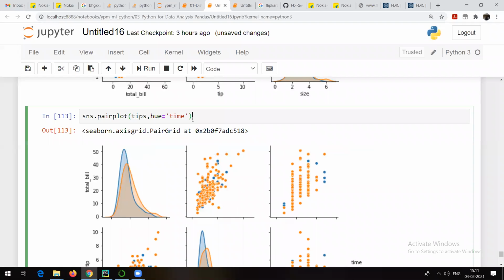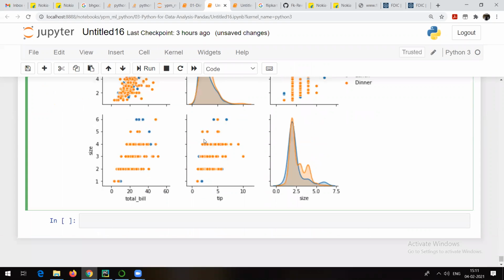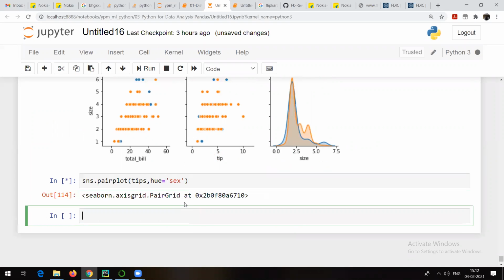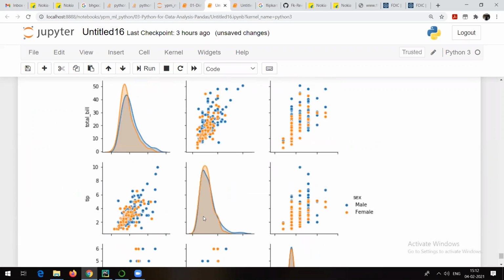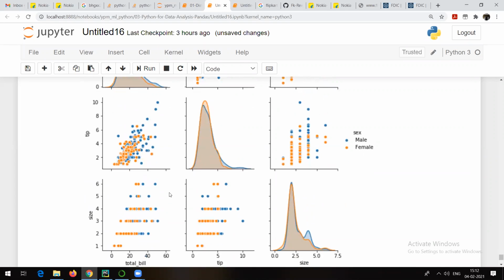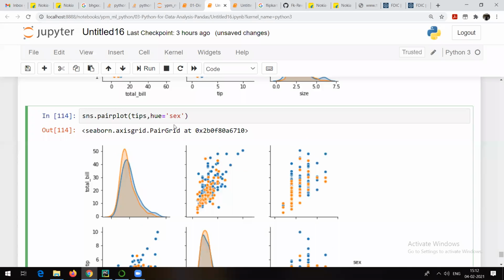And again, if I go and try to make use of another hue parameter here, I think male or female, if you want to check. So who is generating more bill? You can see that it's male as compared to female. It's male who is generating more bill. That means males prefer visiting the restaurant more as compared to females. At least that's what we can understand from this particular visualization, or pair plot, I can say.